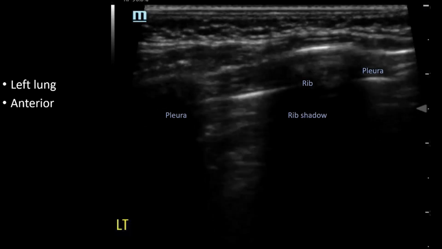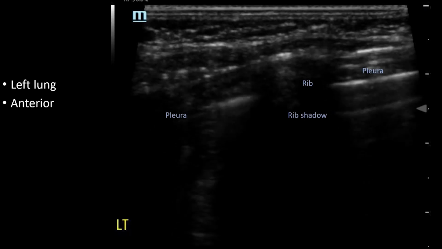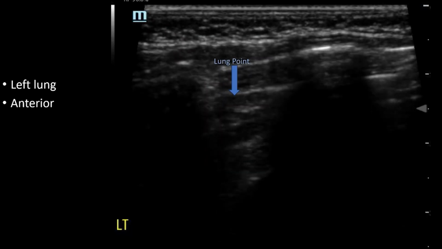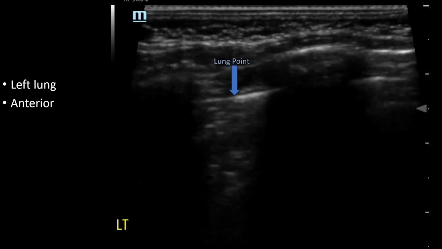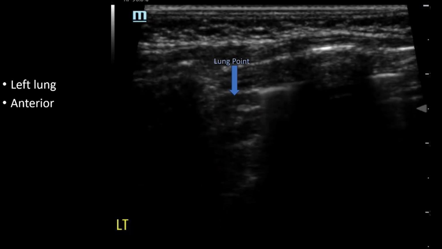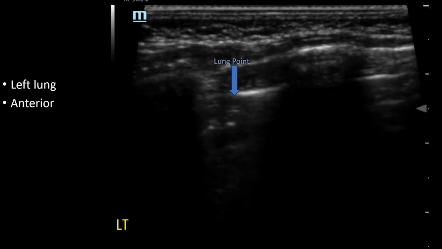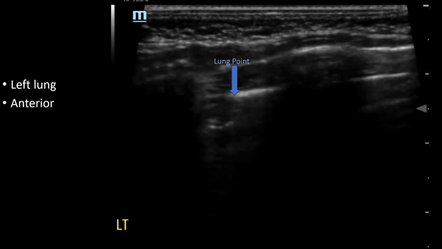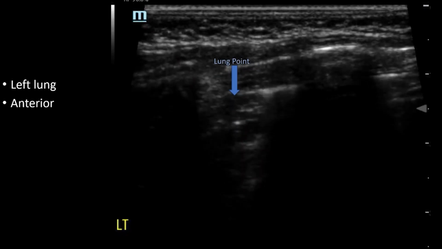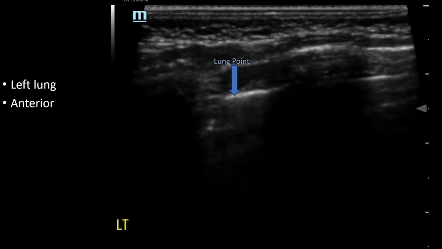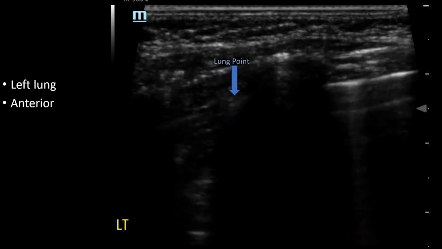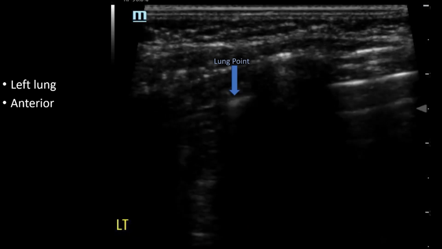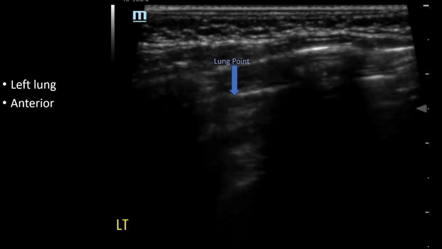Here's the left lung, the site where biopsies were taken. A lung point is the point where the presence of lung sliding can be seen entering into and retreating from an otherwise completely static pleural line. This represents an inner space where the normal lung, which is visualized as the area of lung sliding, is intermittently expanding into the pneumothorax, which is visualized as a static pleural line. Note that in cases of a complete lung collapse, a lung point will not be visualized.